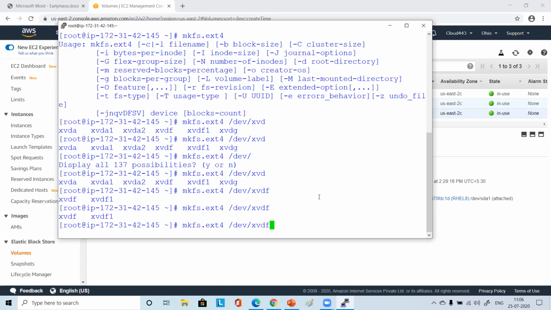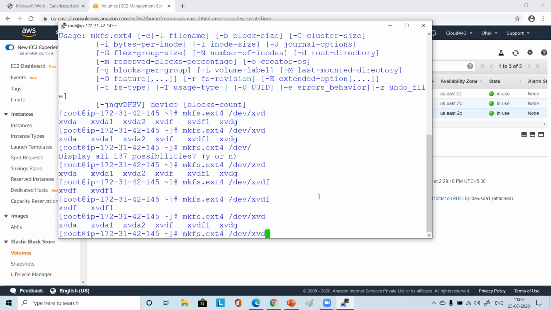What you have to do is first understand the meaning of tab. Then you will appreciate the benefit of it. So simply you do dev/xv, then you do a tab. D will come automatically. With one tab only D will come. That means there is more than one thing which starts with XVD under dev. Then you do tab 2 times, and it will show you more things. So here you choose F.